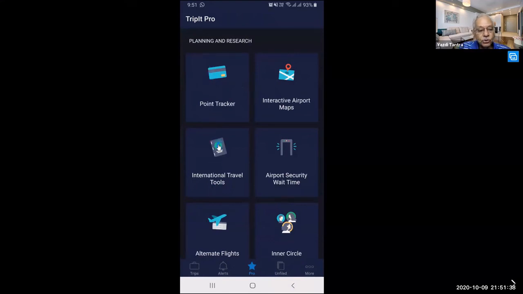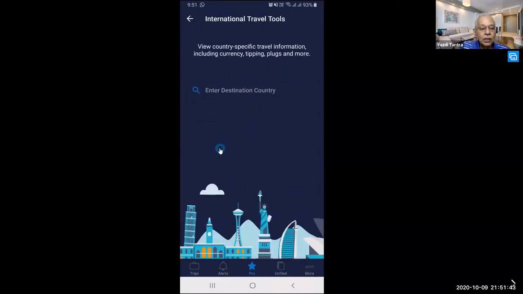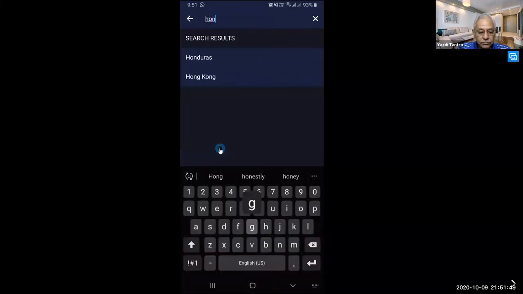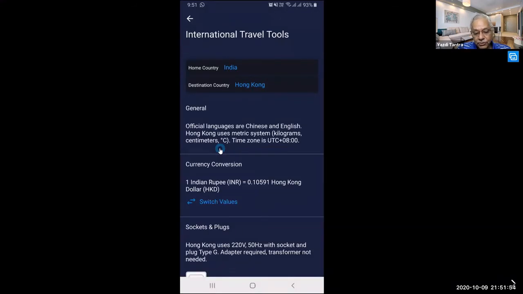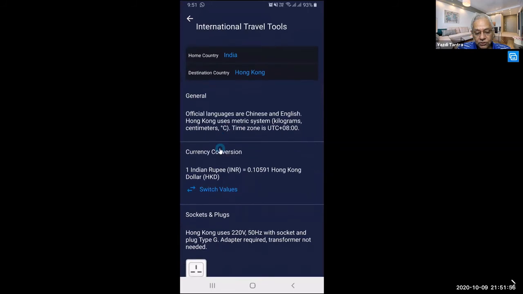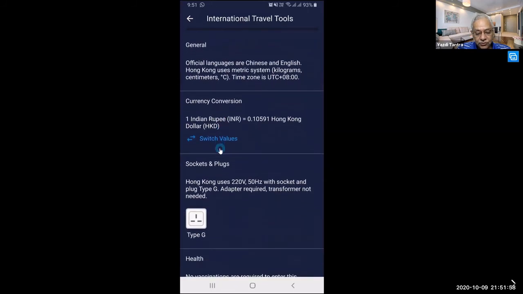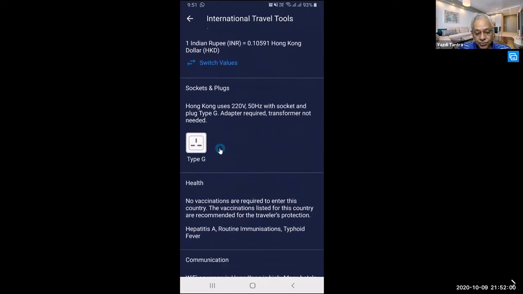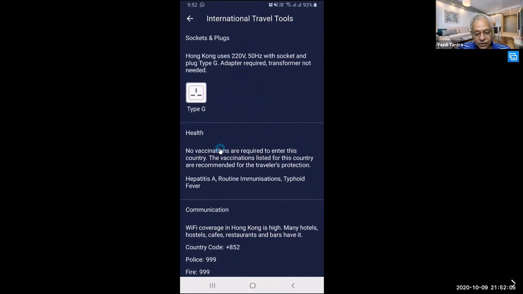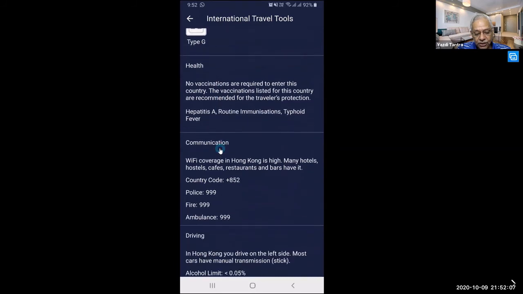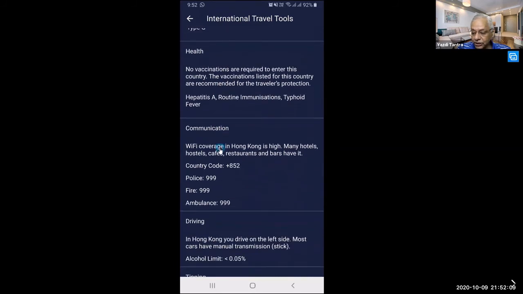Then there is something they call international travel tools. Now this gives you a lot more information. You put the destination country. Suppose I say I am visiting Hong Kong. And what are the travel rules? I am coming from India going to Hong Kong. So what are the official languages? What is the currency conversion? What is the type of plugs they are using? What are the health restrictions? Whether there are vaccinations required or not? What sort of communication?